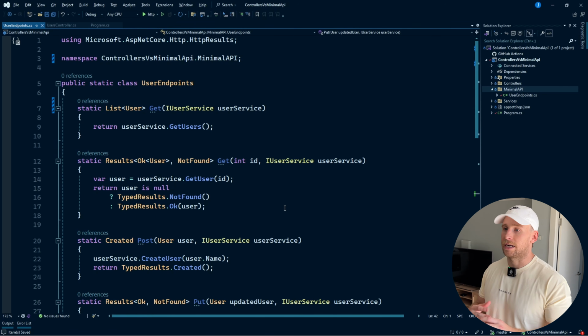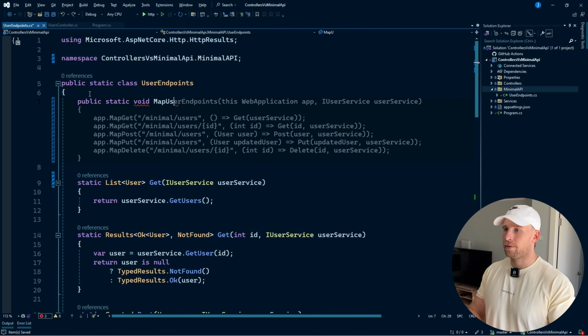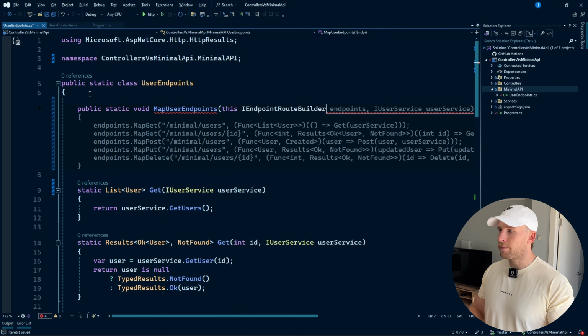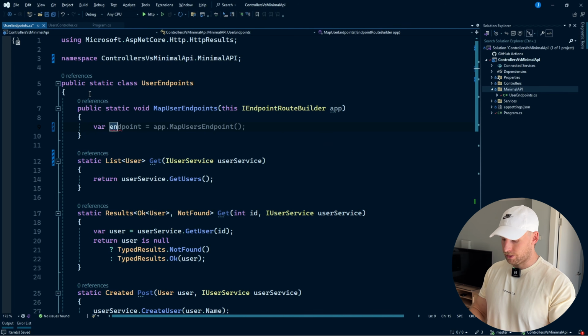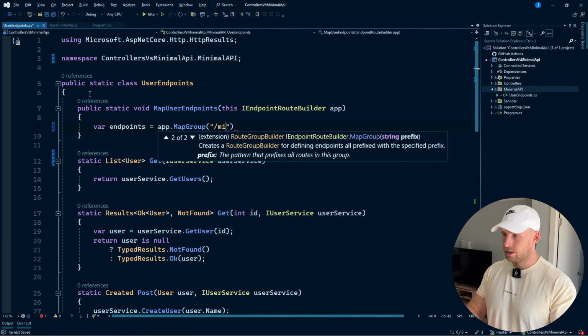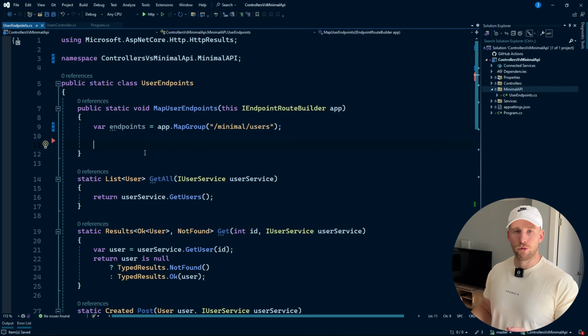The next step is creating an extension method to register these endpoints so we can use them. This extension method is going to be called MapUserEndpoints, and we're going to take in an IEndpointRouteBuilder. The next step is mapping an endpoint group. So I'm going to go var endpoints equals app.MapGroup, and we're going to call this /minimal/users.